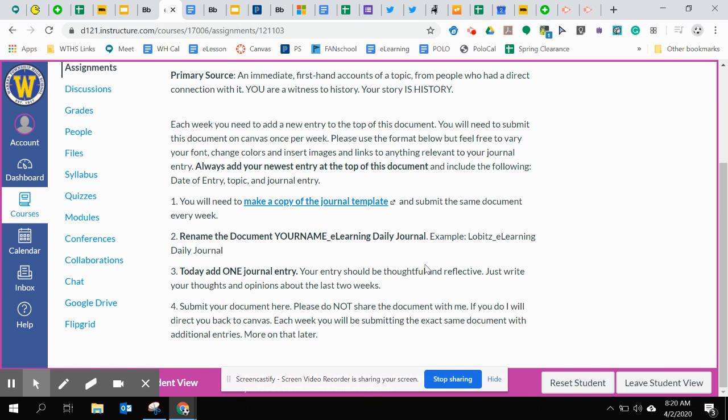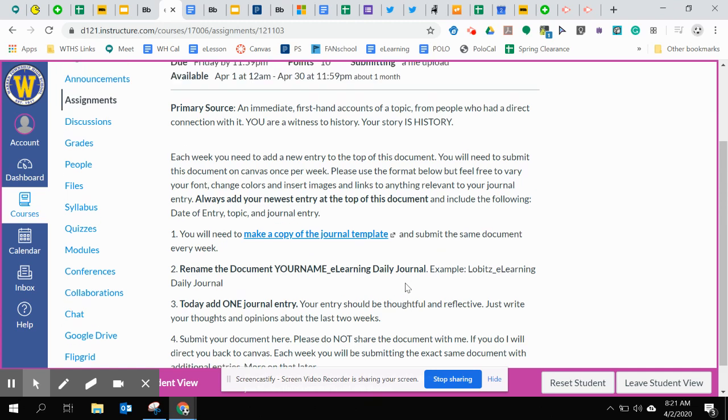You're going to submit your document here. Please don't share the document back with me. If you do, I will direct you back to Canvas to make sure you submit it the right way. It's not hard. You guys can do it. Each week, you'll be submitting the exact same document with additional entries.